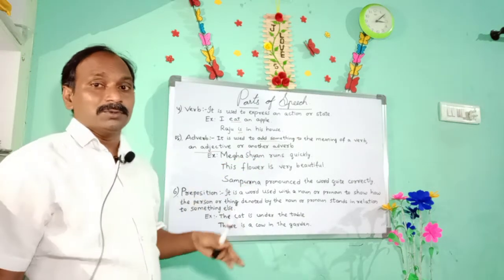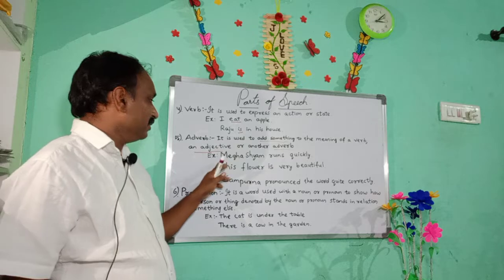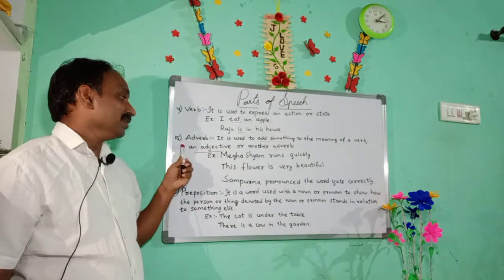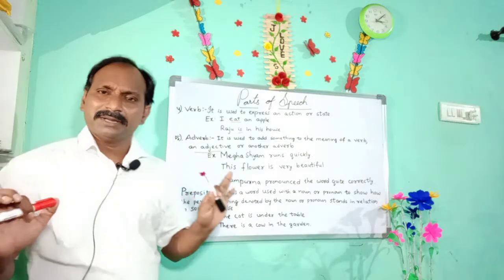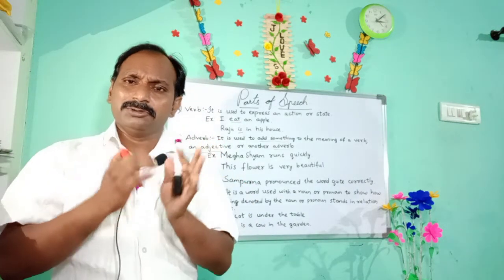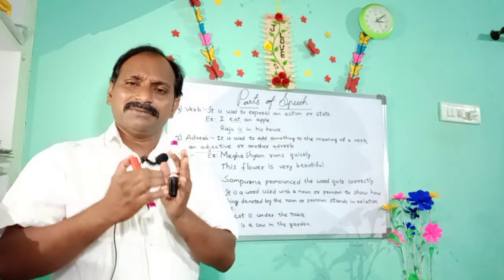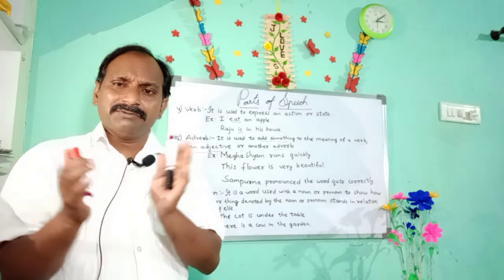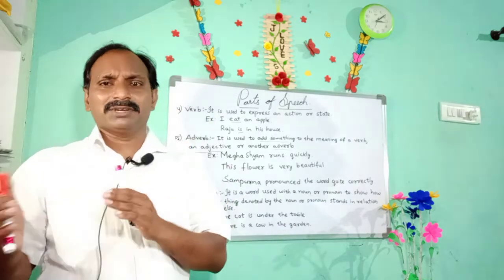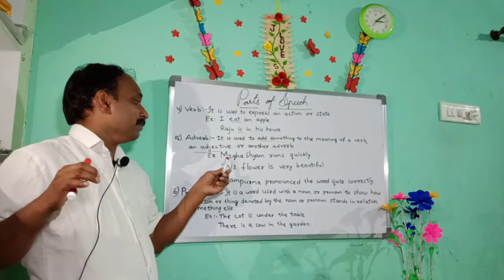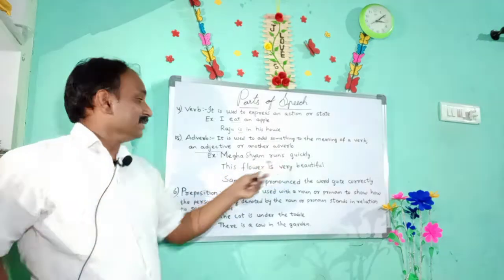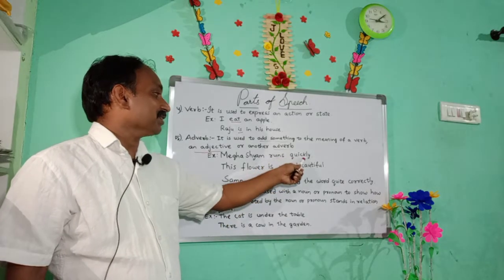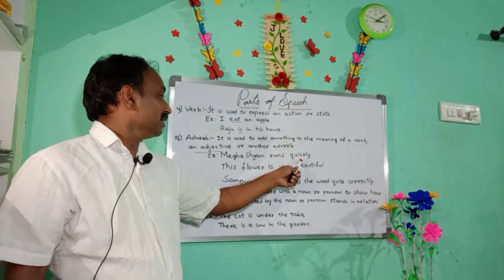Let us know more clearly. See, with the examples we will be able to understand. Now let me read the example here. This is a definition, and simply you can understand it as something added to the verb. Usually adverbs are used with the verb; they may be placed before the verb or after the verb. So now we will see: Meghasham runs quickly. Here runs is the action word, this is a verb, and after the verb, quickly is there. So this word is an adverb.